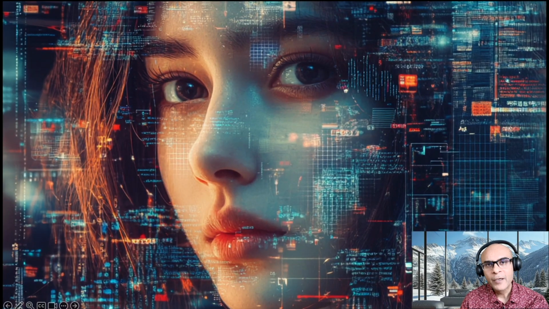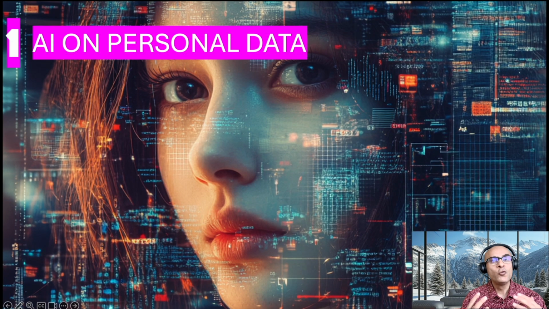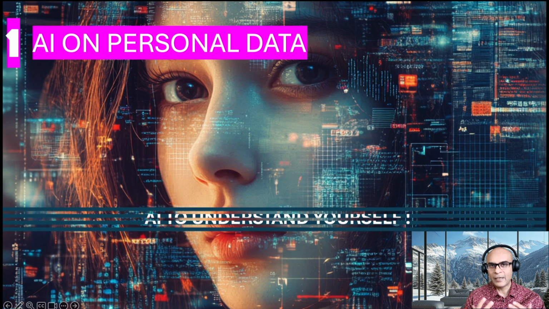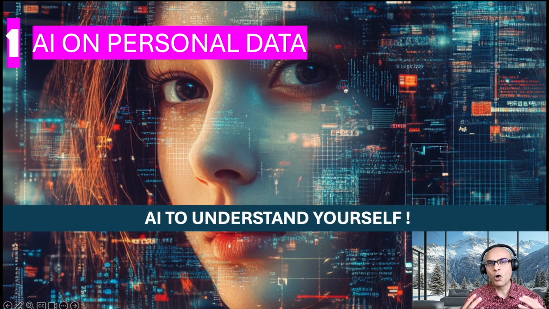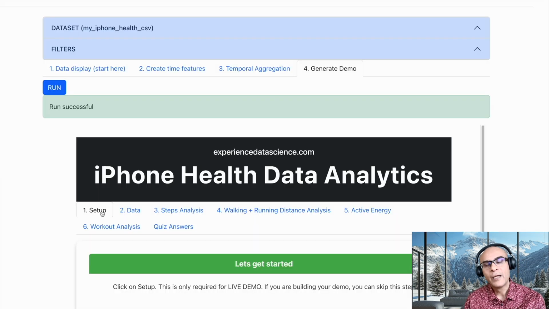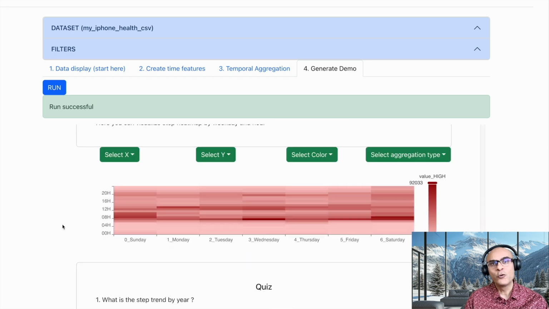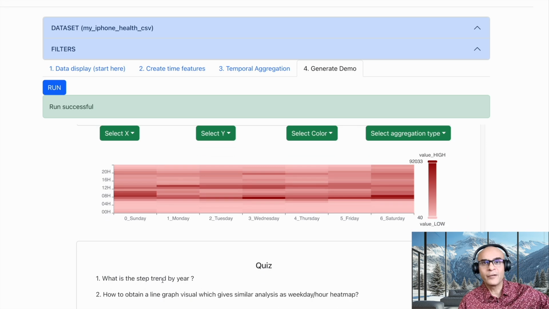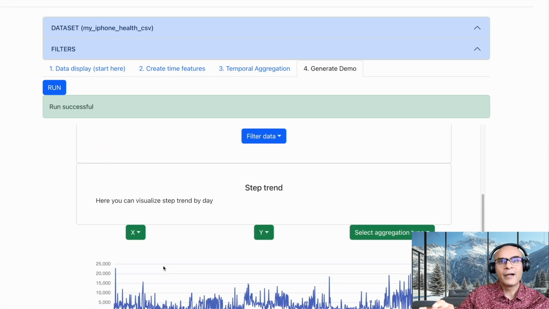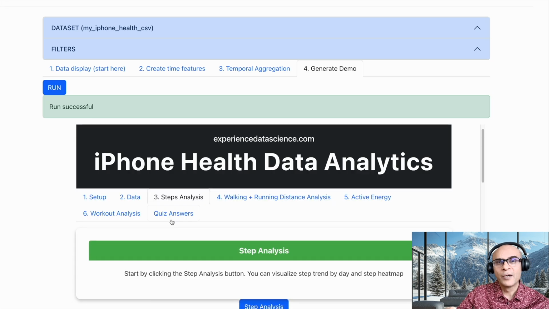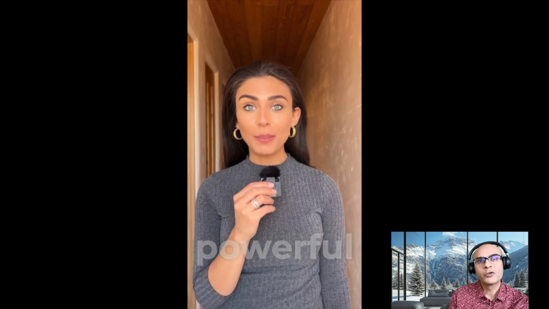Now, the top use case, as per me, is the use of AI to understand yourself. All of us generate a lot of data, such as data on our social media or data on our phone. And AI can help us to understand this data better and to improve ourselves. For example, AI can understand our interactions, it can understand our health patterns and recommend what we should post on social media, or could also generate a personalized health plan for us.